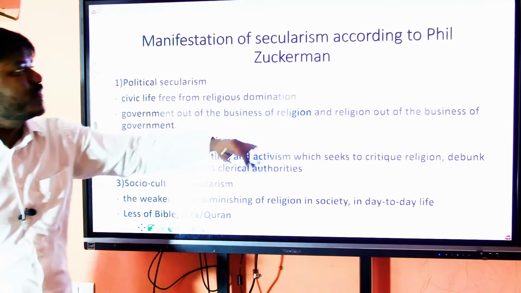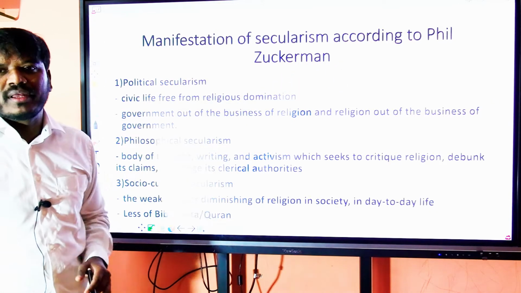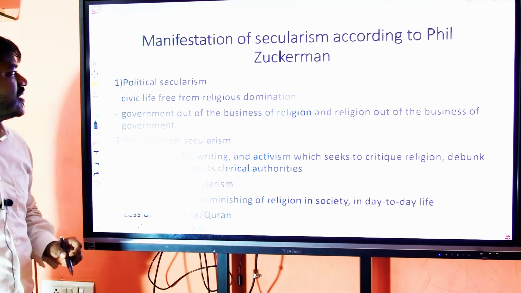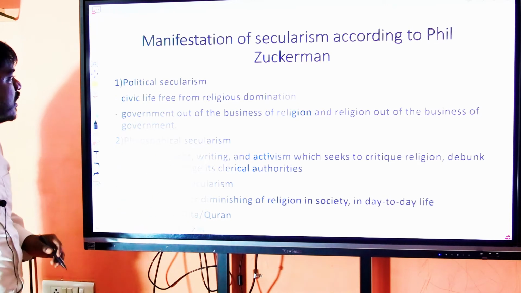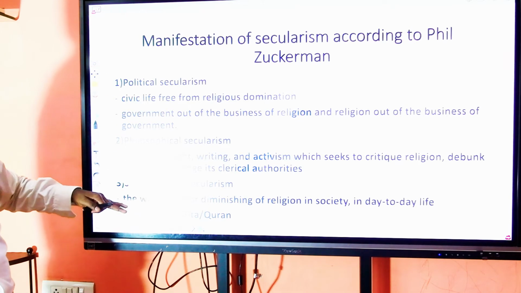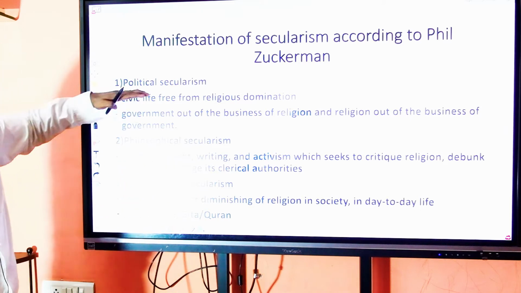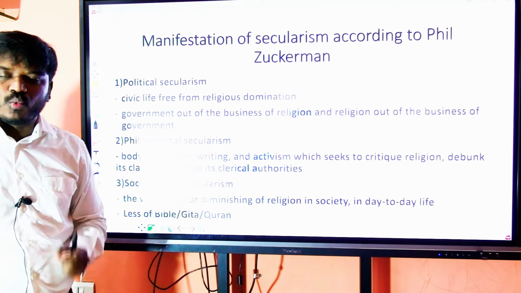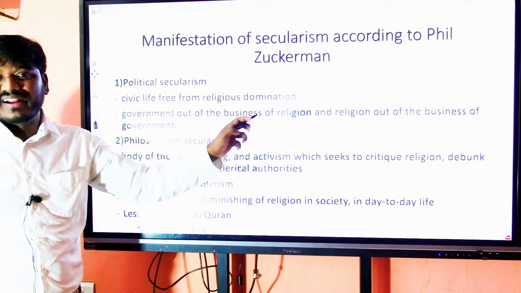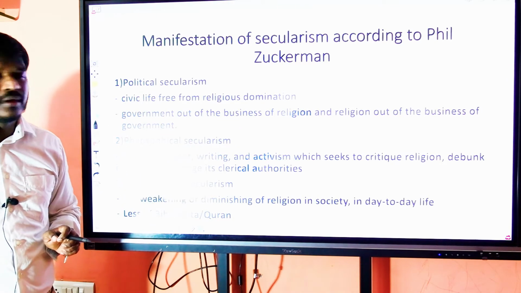Manifestation of secularism according to Phil Zuckerman, a sociologist, a scholar on secular aspects or secularism. He says three types of secularism can be seen. One is political secularism. What does it mean? Civic life free from religious domination.